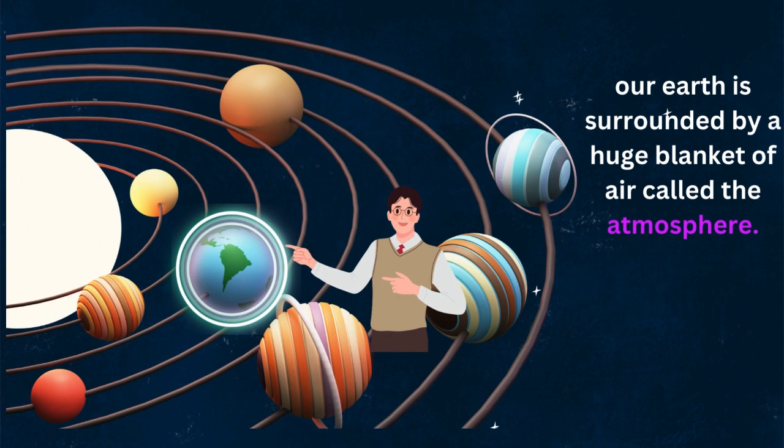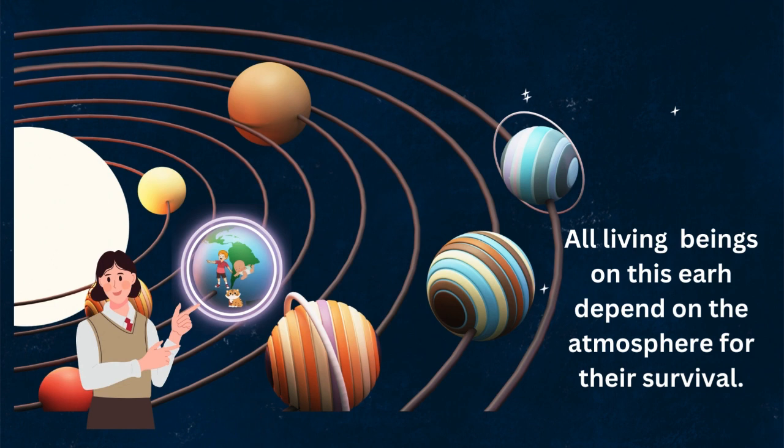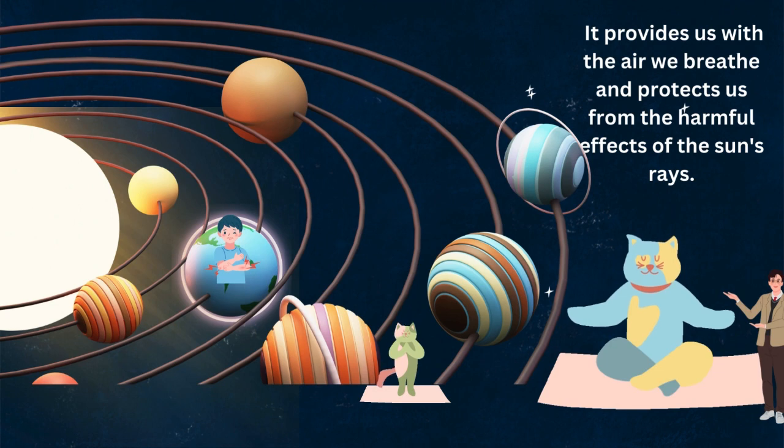Children, our Earth is surrounded by a huge blanket of air called the atmosphere. All living beings on this Earth depend on the atmosphere for their survival. It provides us with the air we breathe and protects us from the harmful effects of the sun's rays.